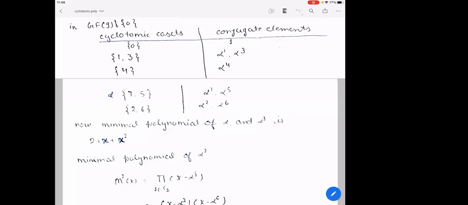See, earlier you divided x into x minus 1 into x minus 2 into x square plus 1 into x square plus x plus 2 into x square plus 2x plus 2. Remember? So these alpha square, alpha power 6 are the roots for the polynomial x square plus 1. Those roots are not primitive. So that is what I want to convey.